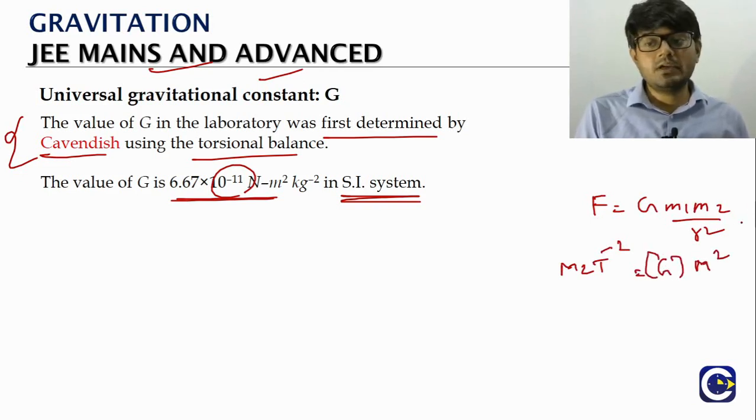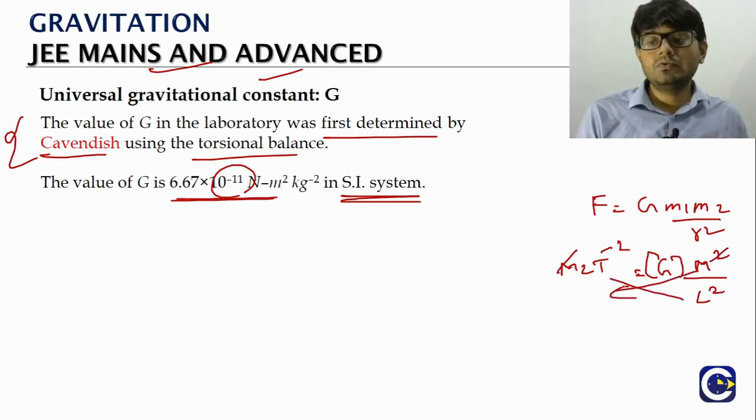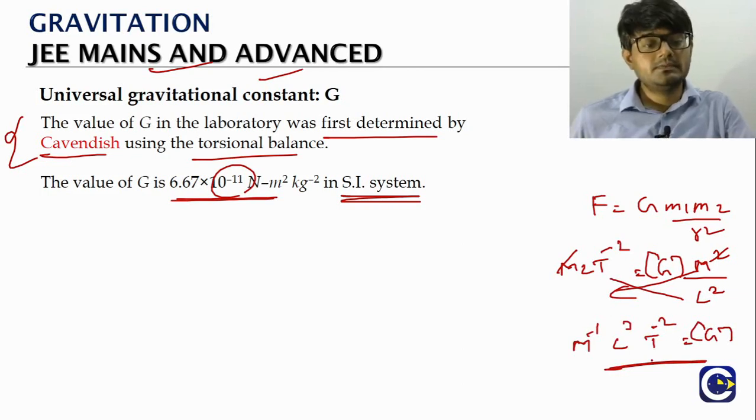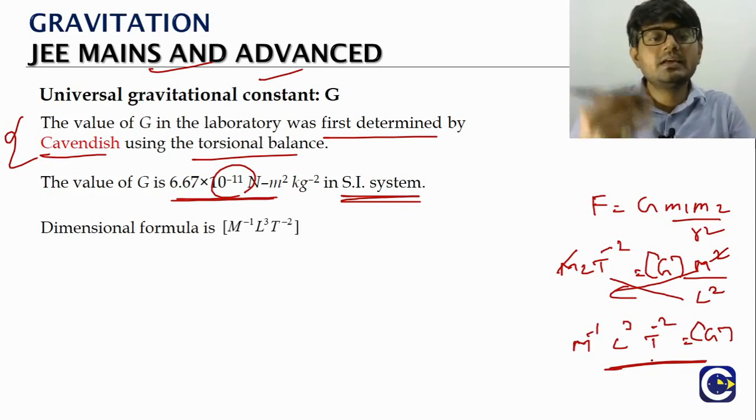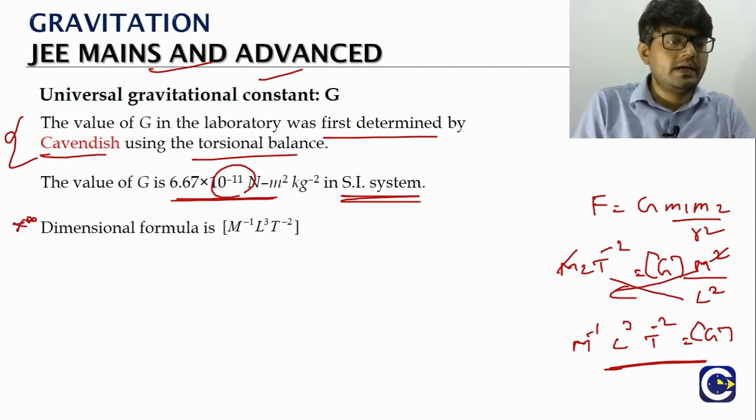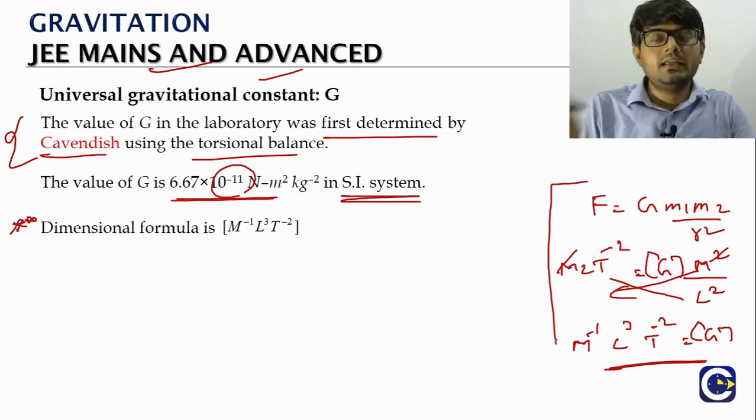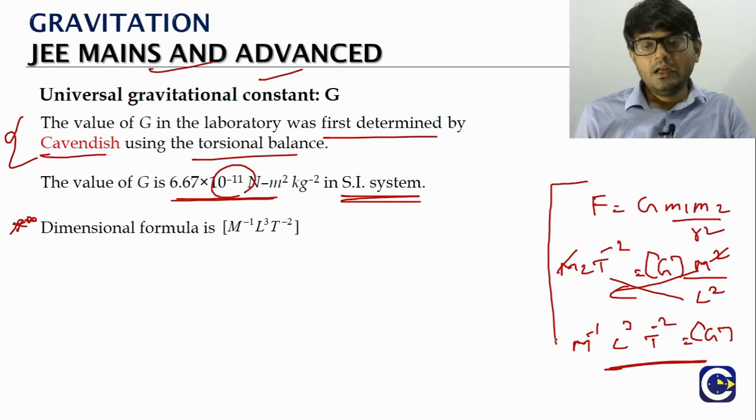Both are masses, so M square. Distance square means L square. So look at this, one M gets cancelled. So what is it? M power minus 1 L cube T power minus 2. So this is the dimensional formula for the capital G. I will not say you have to memorize it as it is, but if you quickly look at the idea of how to get the dimensional formula for capital G, then if there is a question, we will be able to safely answer it.